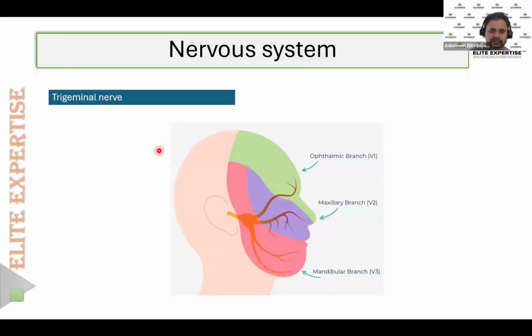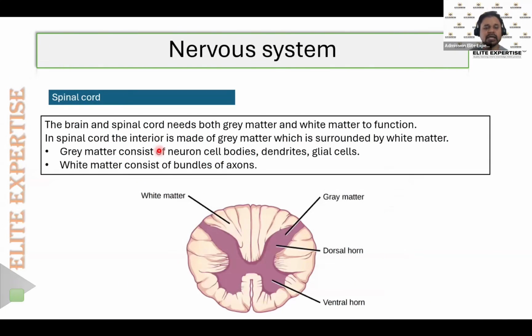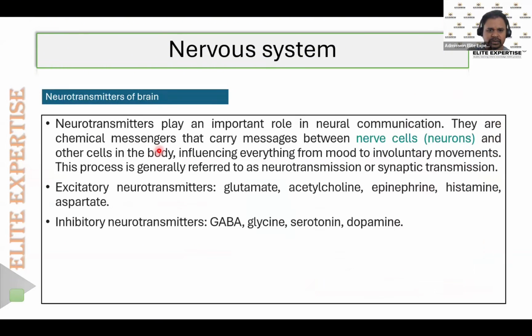And then this is about trigeminal neuralgia. And when we look at the structure of the spinal cord, the brain and spinal cord both need gray matter and white matter to function. So what is this gray matter? The gray matter is made up of, like in the neurons, the dendrites as well as the cell body. Here we can see the structure of the neuron.